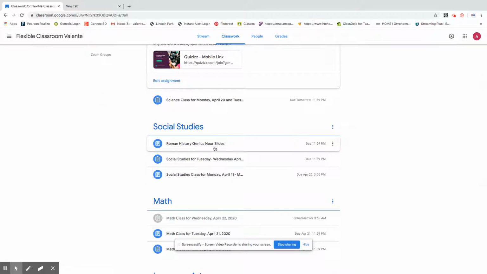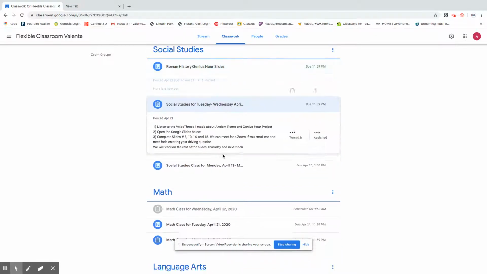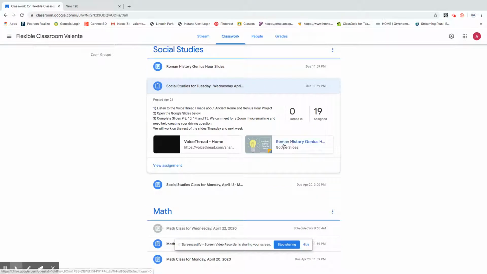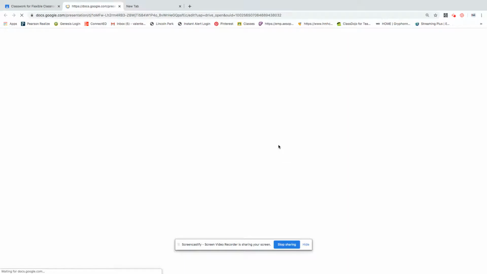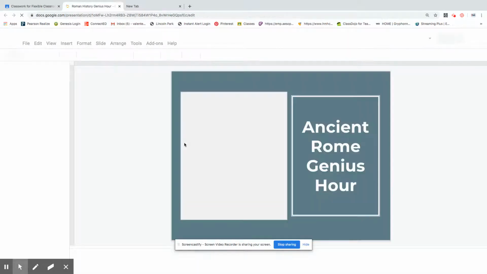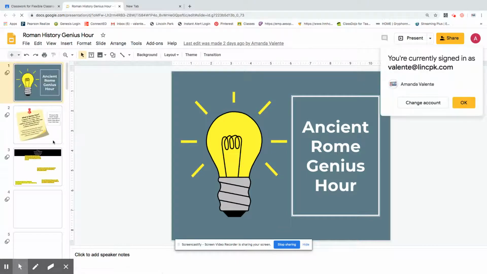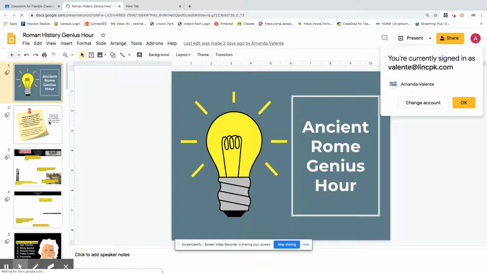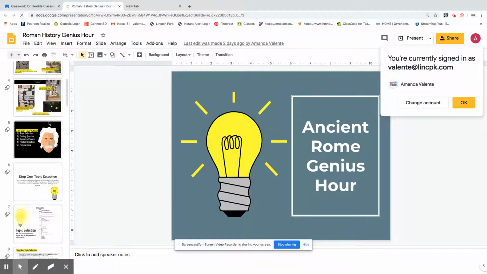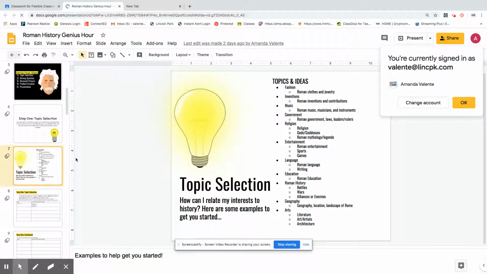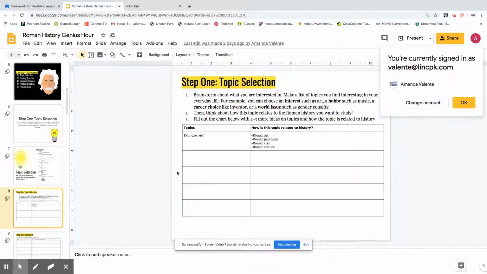In social studies, you have your second day to work on your slides. Remember, you're only doing a few slides here today. The first couple are just informational slides to tell you about Genius Hour and the steps in this process. So in the voice thread, I went over all of these topics and this gave you some pictures. So all you're really doing here is brainstorming. So I gave you an example already.